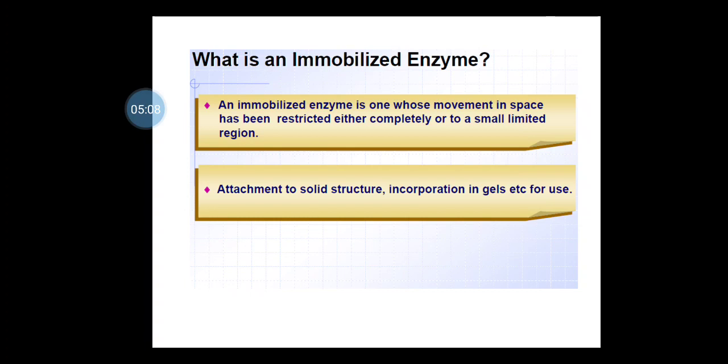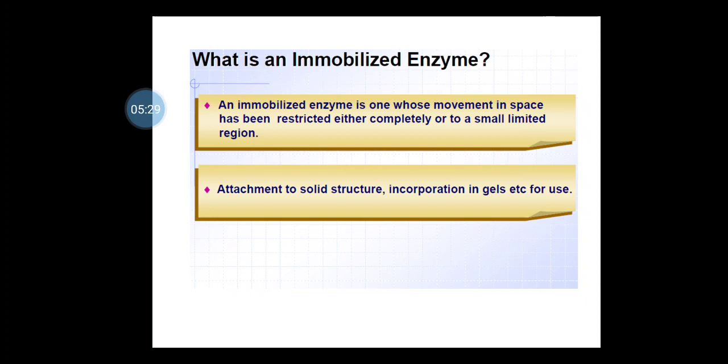After immobilization, enzymes become applicable in different ways. Hence, enzymes must be immobilized on the surface of some solid support, so that it can convert a continuous flow of substrate to product without being lost.